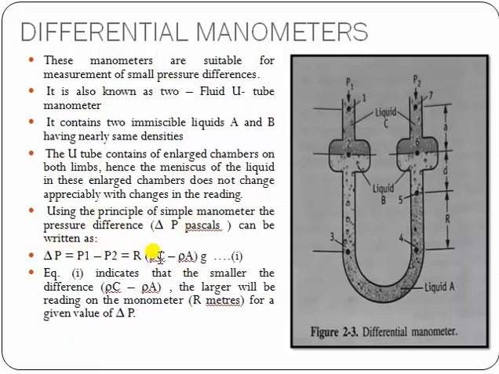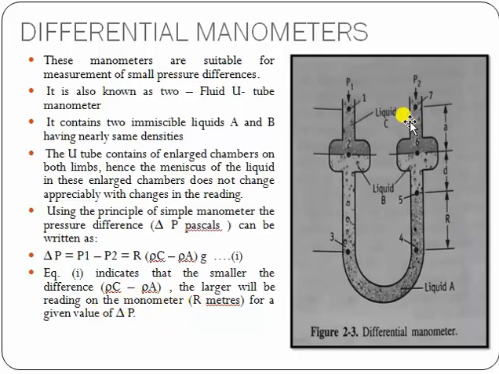equal to R into (rho C minus rho A) into g. Here you can see the liquid C and liquid A. Two different pressures can be noted with the differential manometer. The whole equation is the same as that of simple manometer, but you can differentiate the pressure at liquid C and liquid A. This equation indicates that the smaller the difference, rho C minus rho A, the larger will be the reading on the manometer